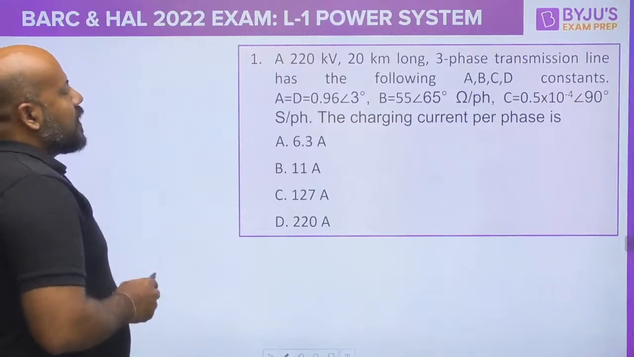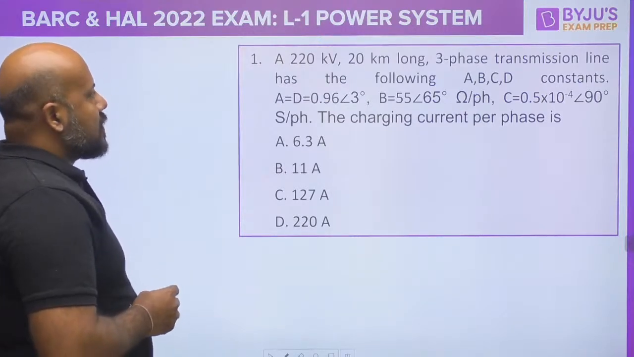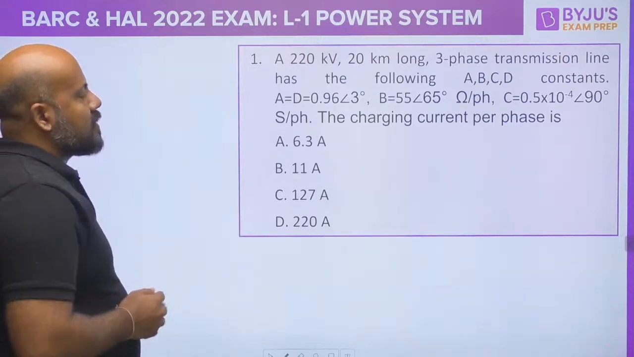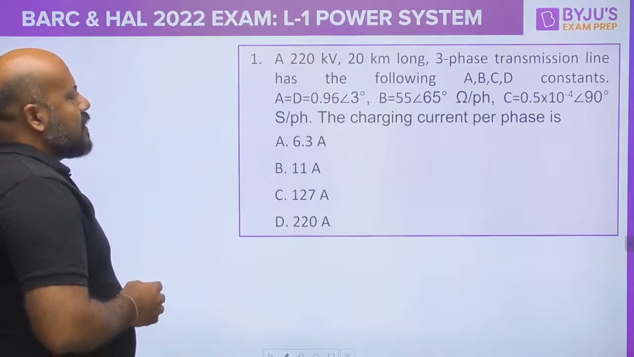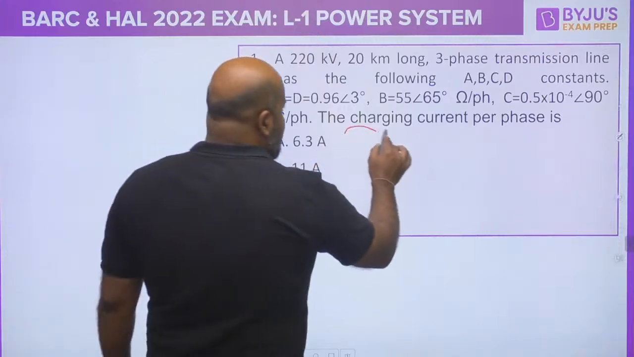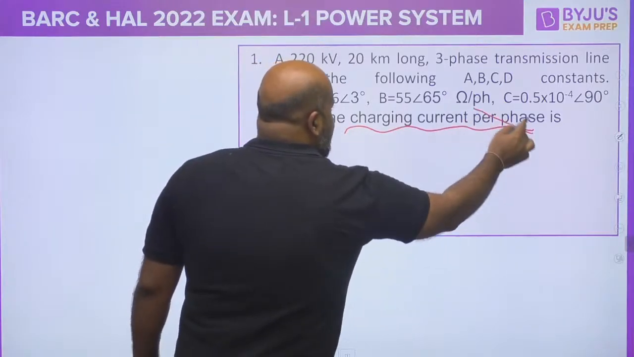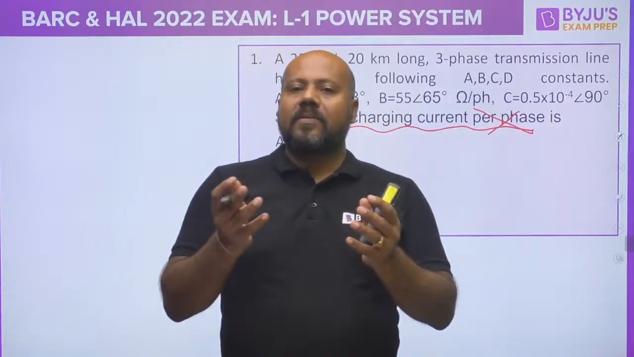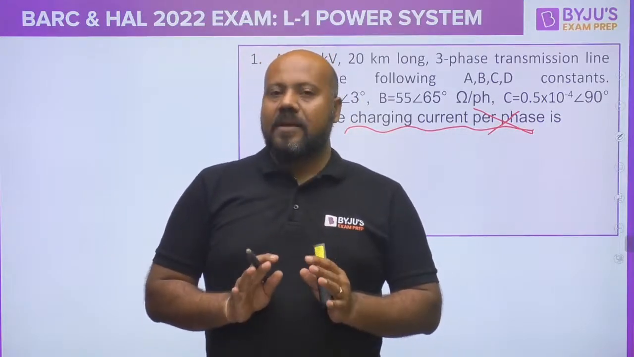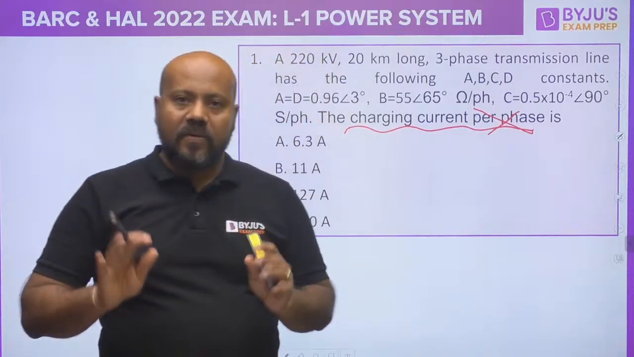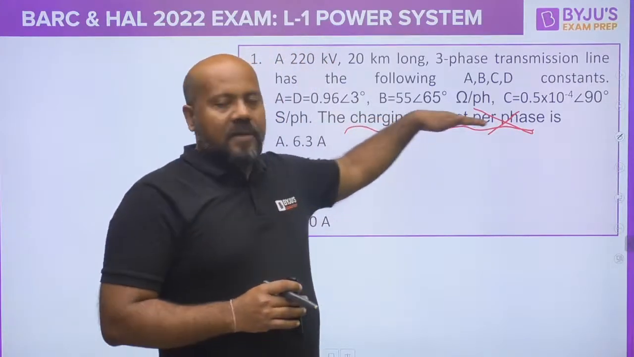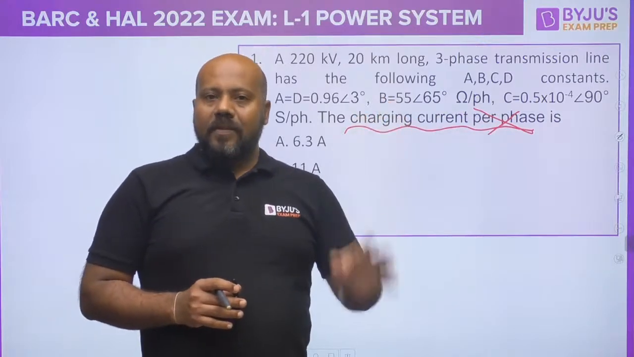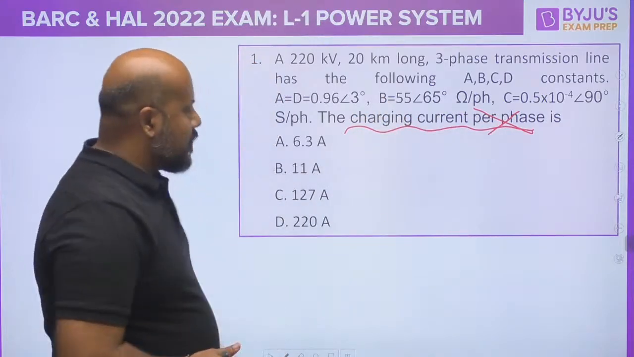He's asking a 220 kilovolt, 20 kilometer long 3-phase transmission line has the following ABCD constants. ABCD parameters are given. He's asking the charging current per phase is. Now please try to understand, whether he is writing per phase or not, charging current you will always find in terms of per phase. So whether it is mentioned find the charging current per phase or simply it is written find the charging current, don't confuse. You simply find the charging current in terms of per phase.